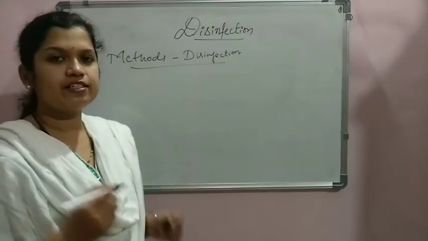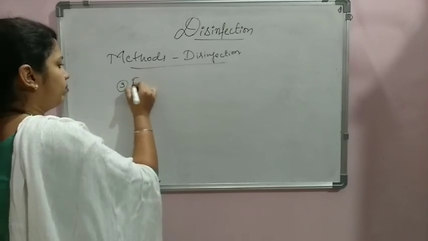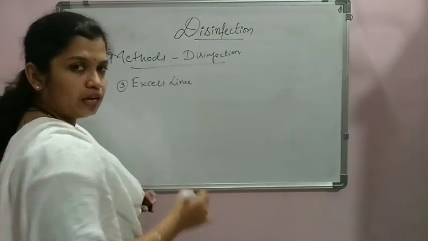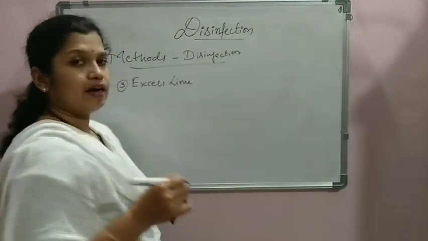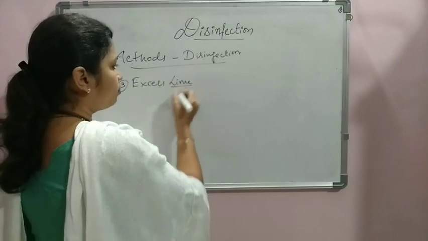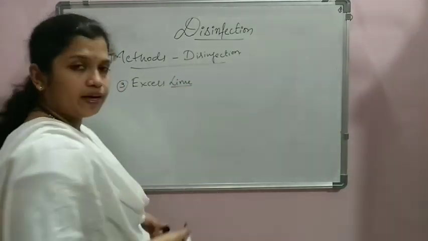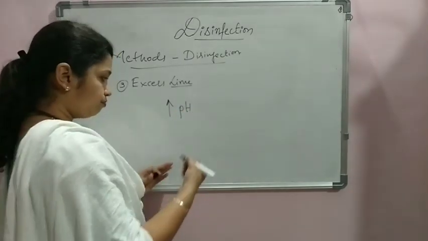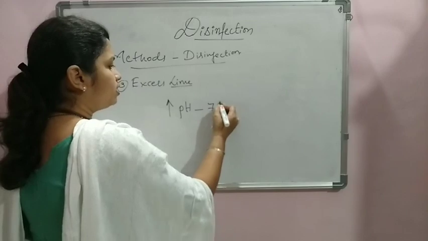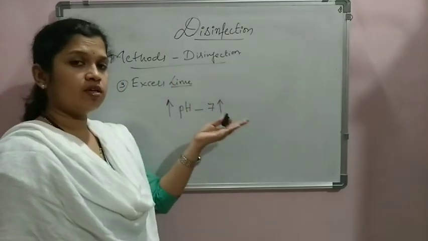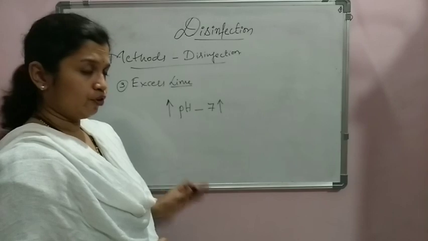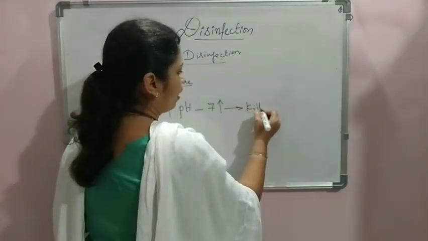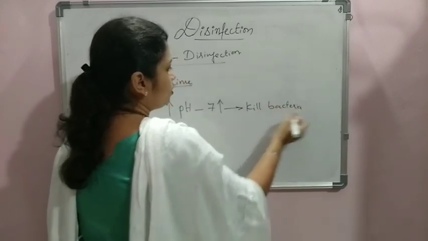The next treatment we are considering is the excess lime treatment. The use of excess lime is well known to us, since we have already discussed hardness removal. In hardness removal, we know the importance of lime. When excess lime is added into the water, it increases the pH of the water, which means the pH rises above 7. When pH rises above 7, we call it alkalinity, alkaline water. When pH rises, it always tends to kill the bacteria. So increased pH tends to kill the bacteria.